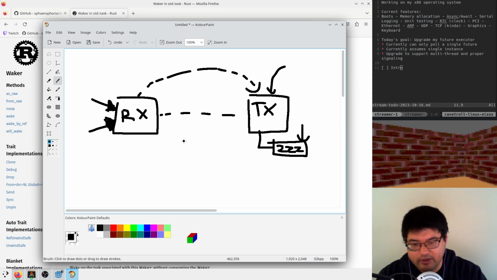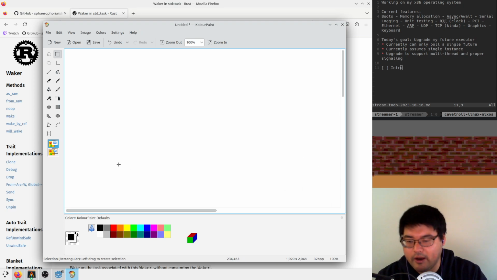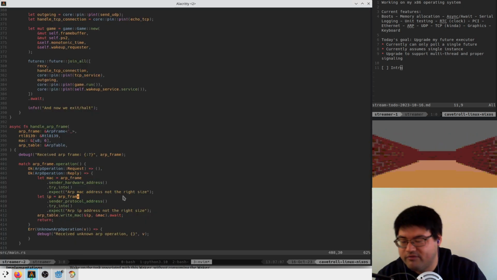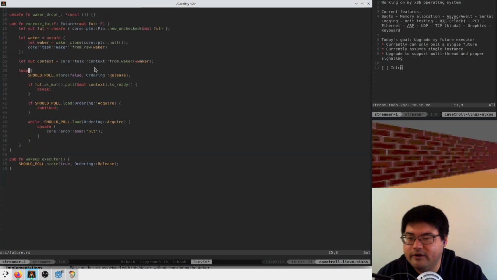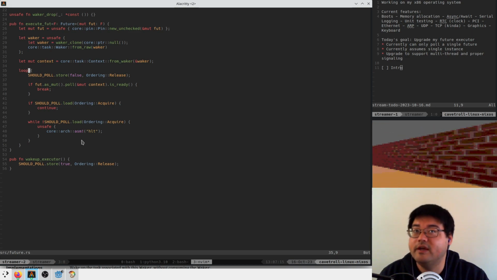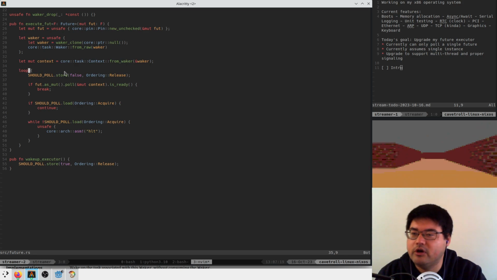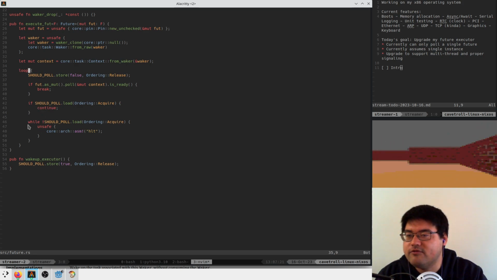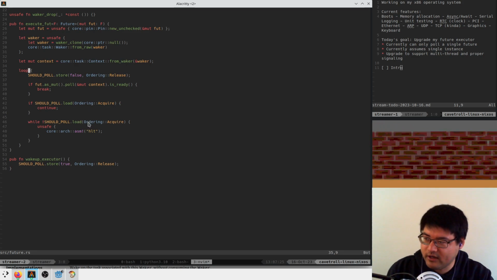And we kind of do this right now. The way we do it right now for my operating system is we have this extra piece of knowledge. In the current state, that extra piece of knowledge is that if we are executing a future, our CPU literally has nothing else that it has to do.